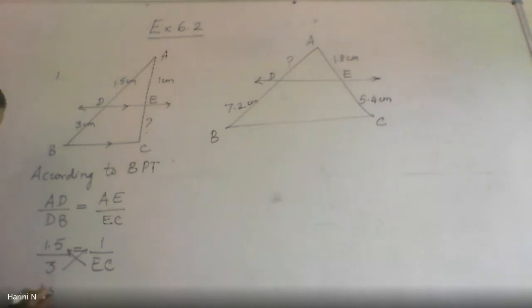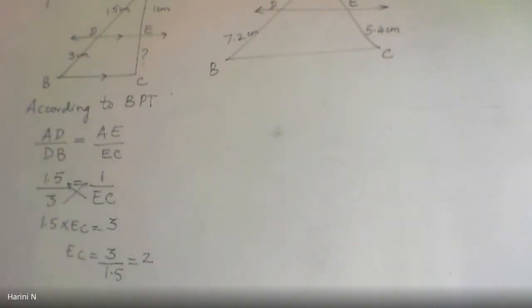I get 1.5 times EC equals 3, or EC equals 3 divided by 1.5, which is 2. So I have used the basic proportionality theorem to find the length EC, because out of the four segments, three segments are given to me in the problem. I have simply used the basic proportionality theorem to find the fourth segment.